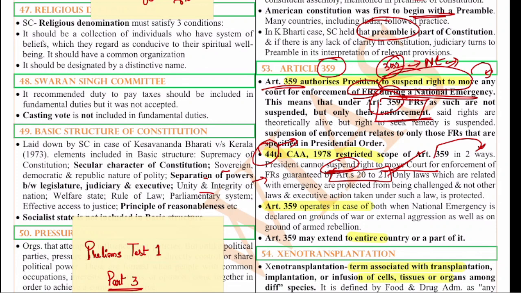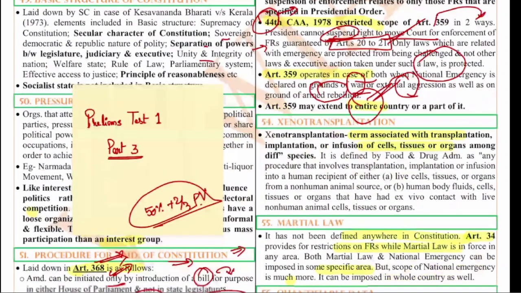Article 20, 21, the right to life, and also under Article 21 is basically the right to life, and Article 20 is the protection provided to the people with respect to the conviction for offences. That is Article 20, right? So, these are the two things. And Article 359 operates in case of both national emergency, which is declared on the grounds of war or external aggression, as well as on the grounds of armed rebellion, and Article 359 may extend to the entire country or any part of it also. So these are the various things with regard to this Article 359.